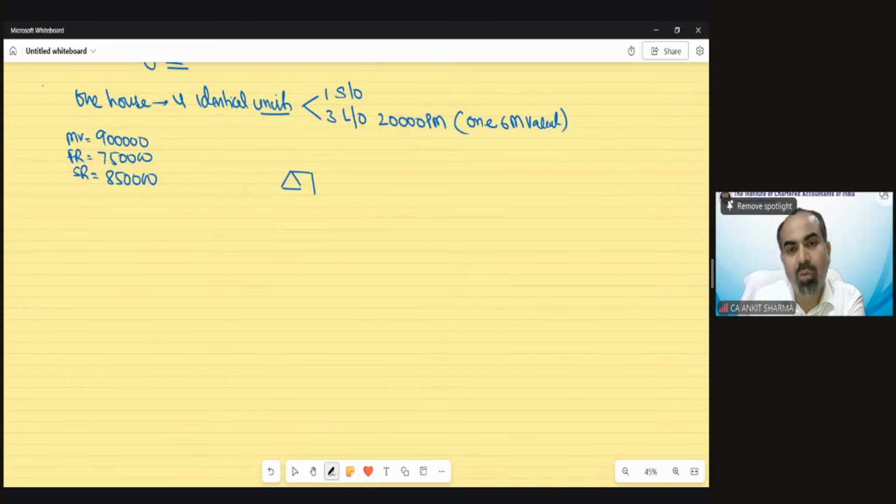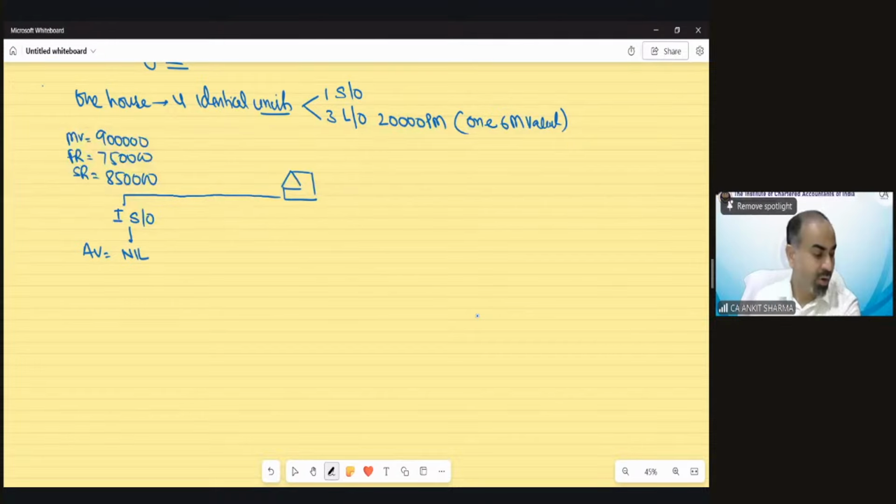So there was a house property. One unit is self-occupied. So if it is self-occupied, the annual value would be nil. Okay, there was one more piece of information regarding the interest value. The interest is 2 lakh rupees for the construction of the whole house.